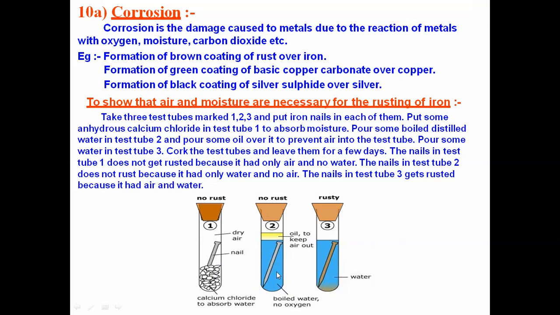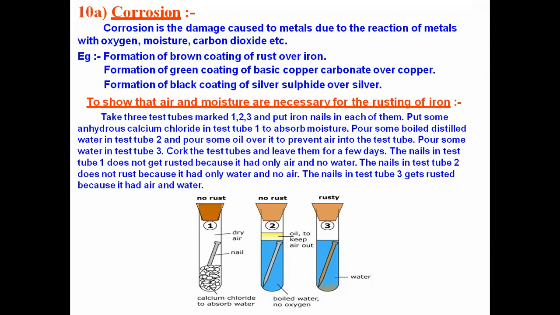Here they have taken water and the iron nail is dipped into it, but above the water they have kept oil so that air will not come in contact with it. In the third case, they have taken some water in the test tube and the cork is left open, which means that in the third test tube the nail is in contact with both water, moisture, as well as the environmental gases.